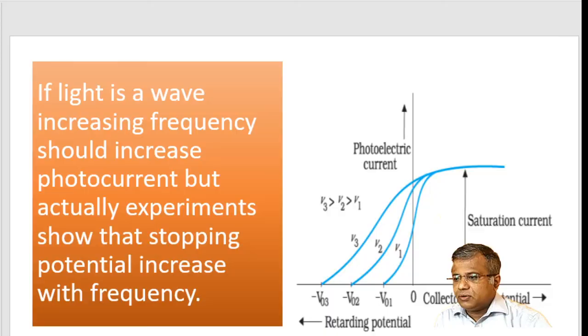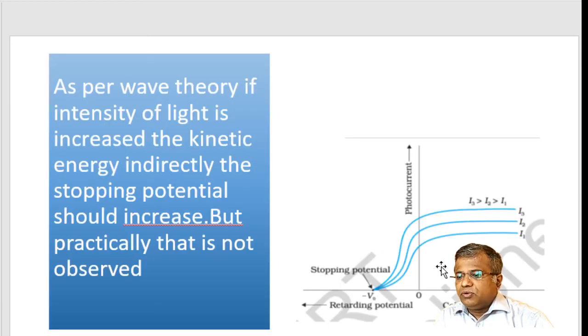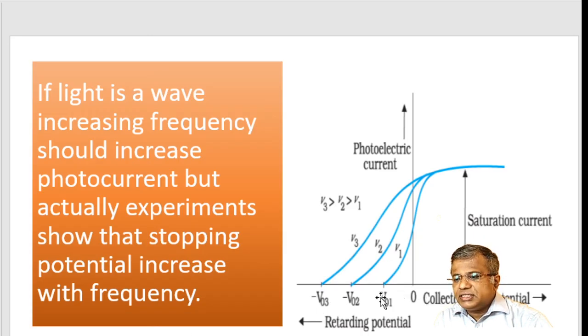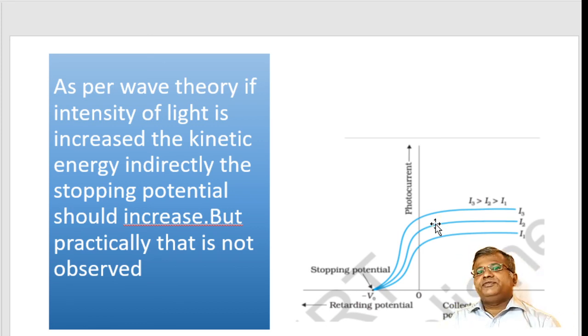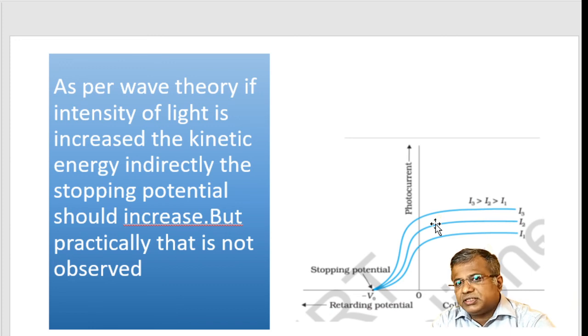Then he explained, as you can see in these two graphs, that the more the intensity, the more photoelectrons there will be. And the more the frequency, the more the stopping potential, because of more and more kinetic energy. So if you are able to explain these four important things, normally it's a 5 mark question: explain Einstein's explanation of photoelectric emission.